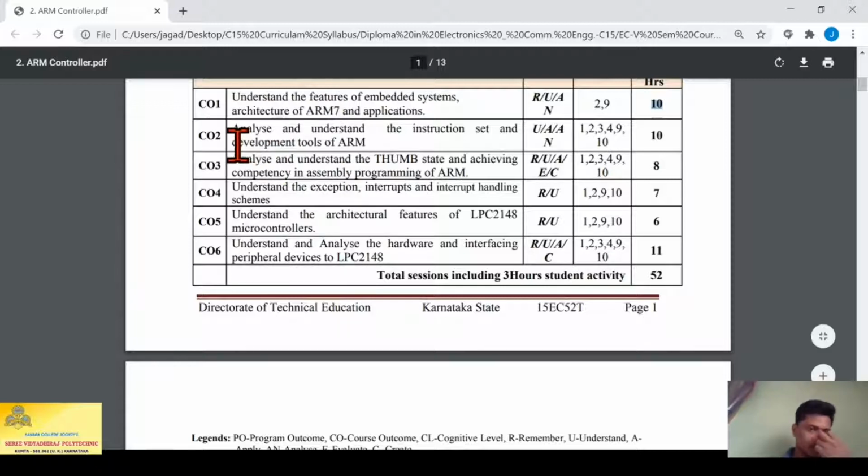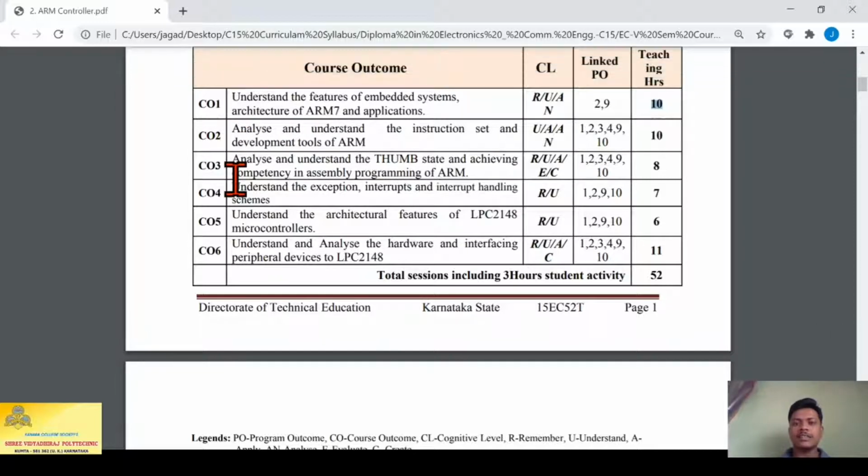For the second unit we have CO2, course outcome 2. In the second unit we have to analyze and understand the instruction set and development tools of ARM. The dedicated time is 10 hours. In unit 3, analyze and understand the thumb state and achieve competency in assembly programming of ARM. Dedicated is 8 hours. In the fourth CO, that means the fourth unit, understand the exceptions, interrupts and the interrupt handling schemes. 7 teaching hours are dedicated.